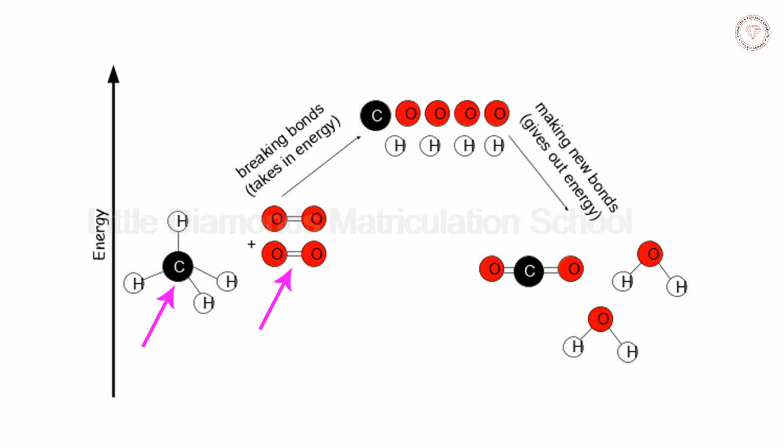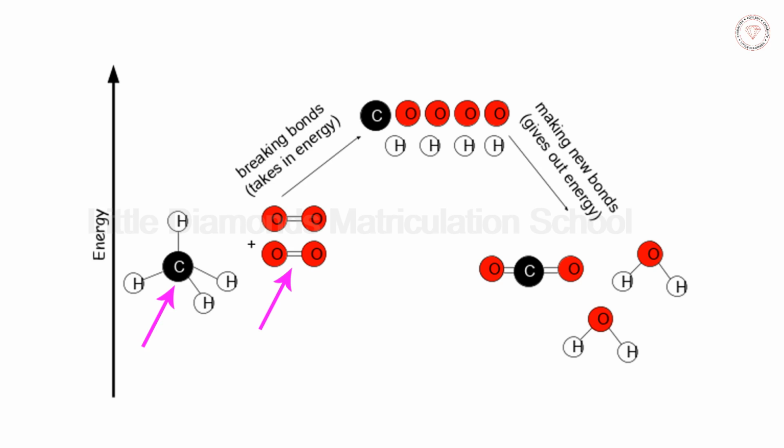Then they rearrange themselves in such a way that the bonding occurs between two oxygen atoms and one carbon atom to form carbon dioxide, and two hydrogen atoms get attached to an oxygen atom to form two molecules of water.